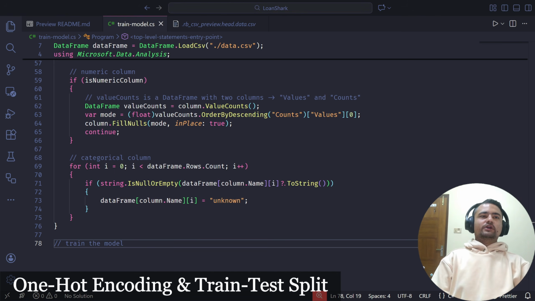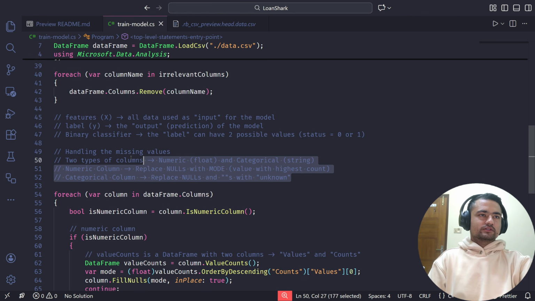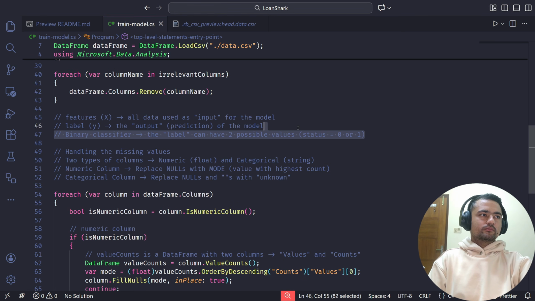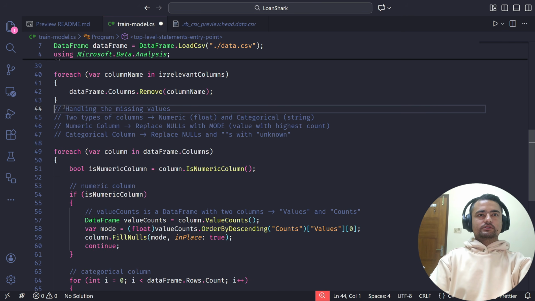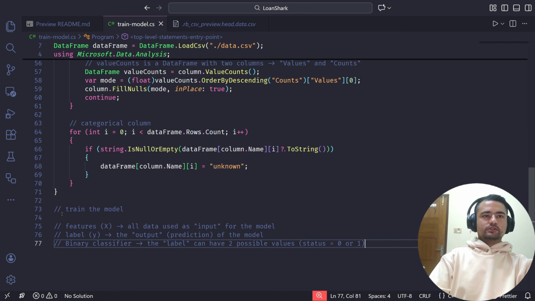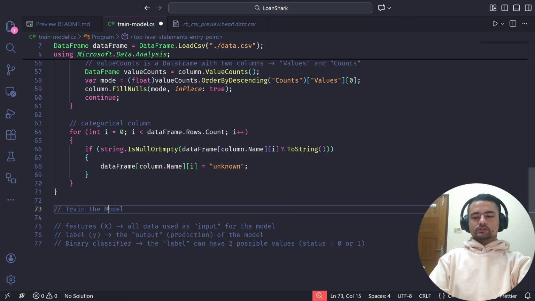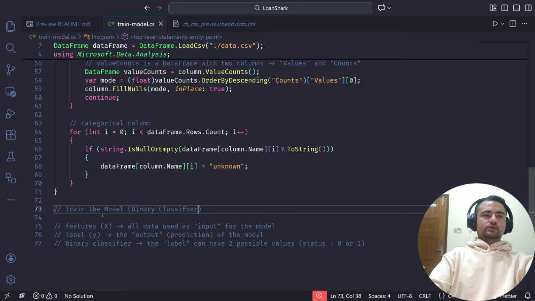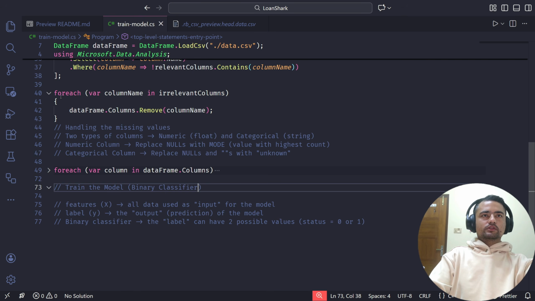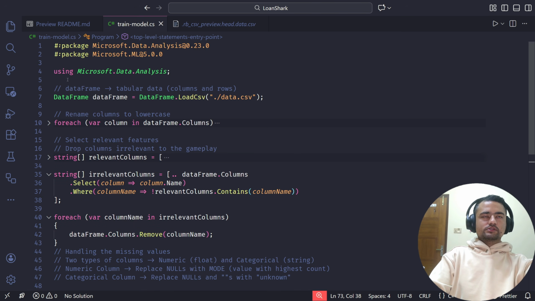Okay, so now we are ready to actually train the model, and I'll just move this comment here because it's actually relevant only when we're training the model. Now we are going to train the model, which is a binary classifier, using the Microsoft.ML package that we have referenced at the top here.